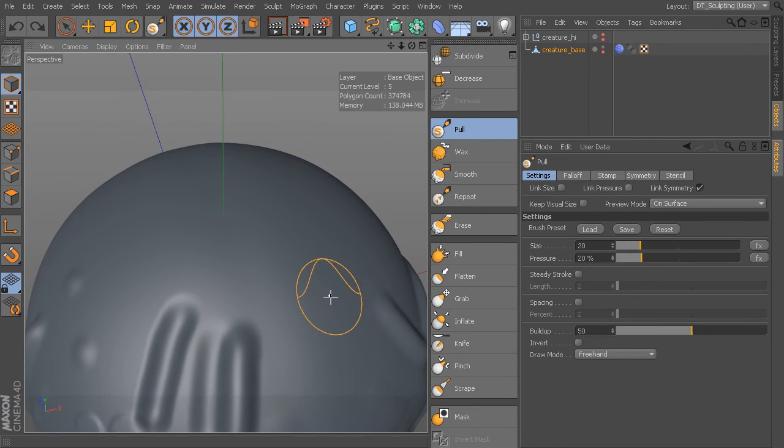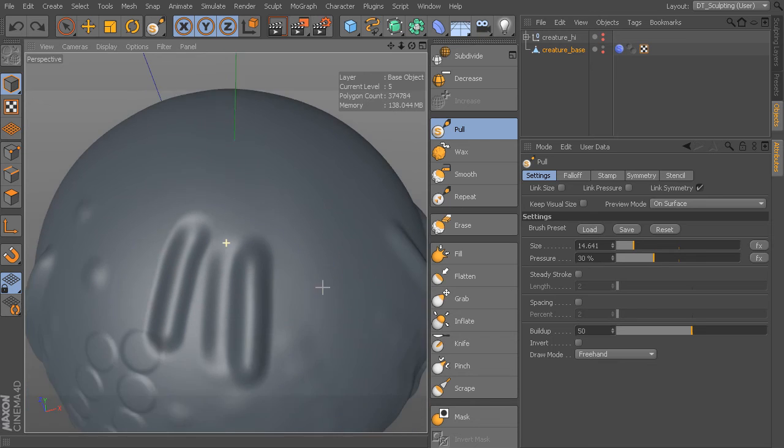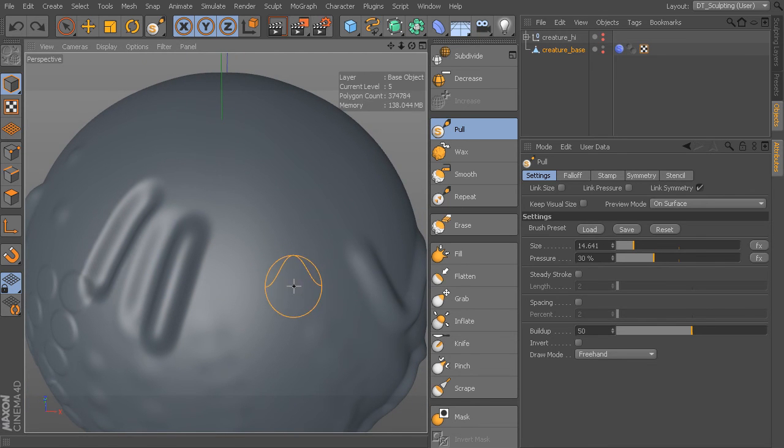Okay, so just remember your middle mouse back and forth and up and down. You can change your size and also your pressure. The spacing you probably don't need to worry about unless you're working with stamps, but that is something to think about. And also the fact that you can smooth out by using the Shift key, and also invert your brush stroke using the Control key.